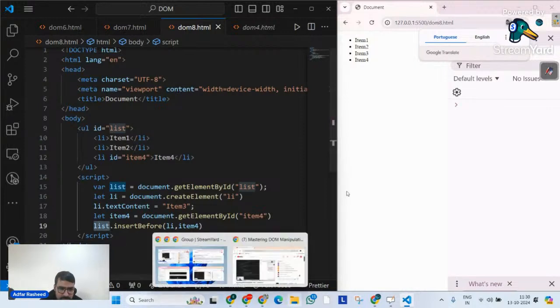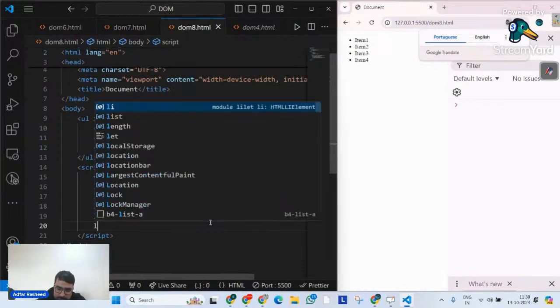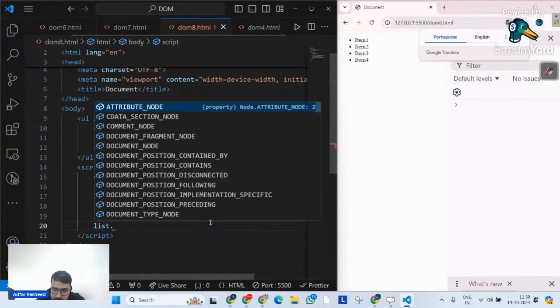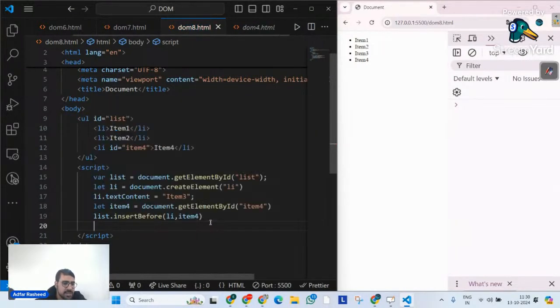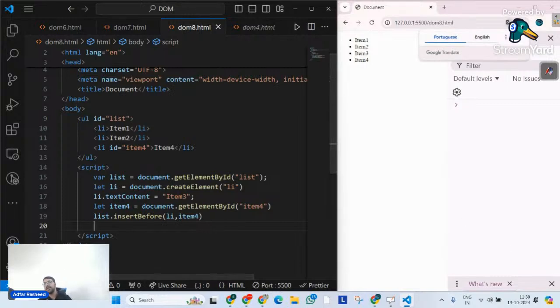Do we have insert after? Let's try to find out. I don't remember, but let's try to find out. So I will simply say insert after. No, we don't have insert after. We have insertBefore only. That's why I don't remember it, because we don't have such a method. Okay, I hope this makes complete sense. So we have understood two ways to append an element. Number one is insertBefore, number two is appendChild, and there might be some other methods which you can explore on your own as well.